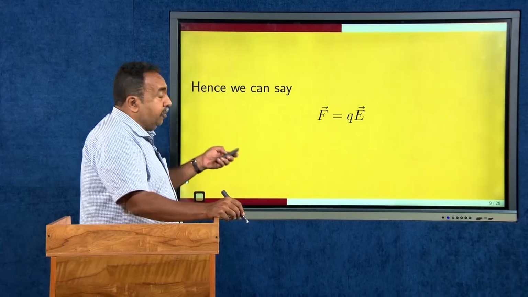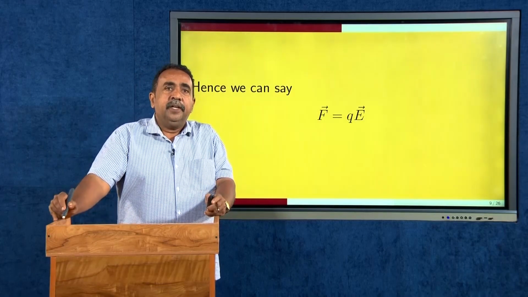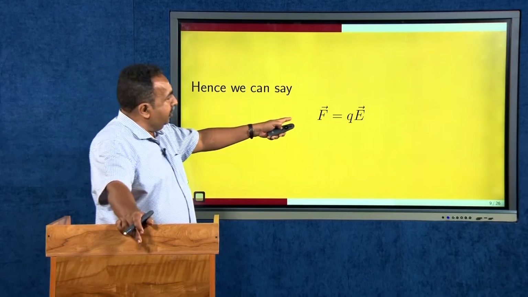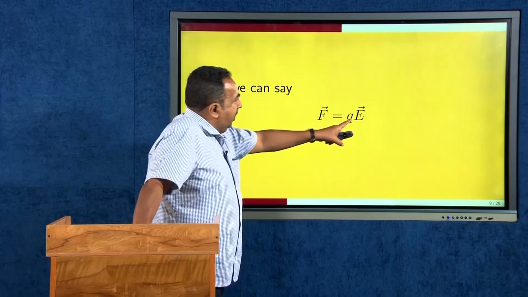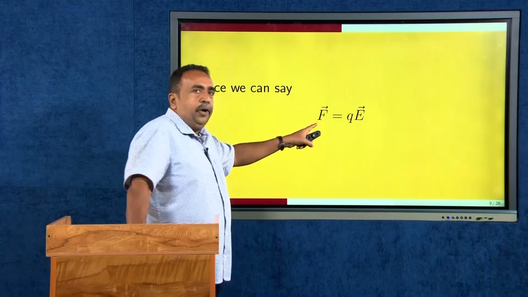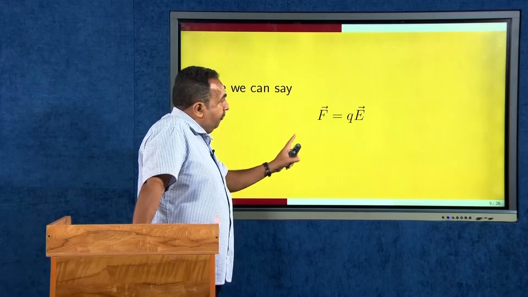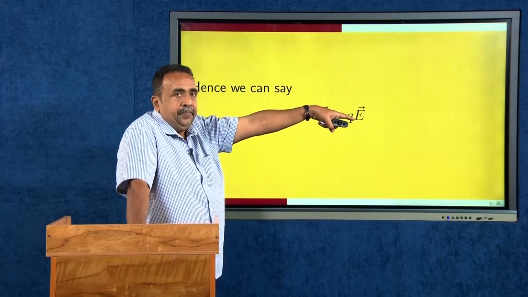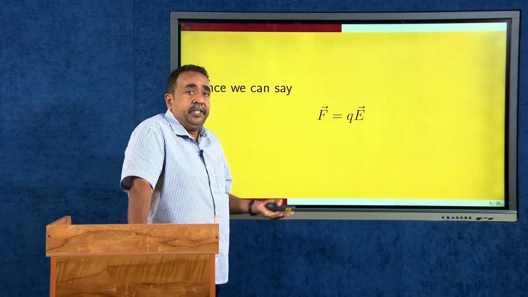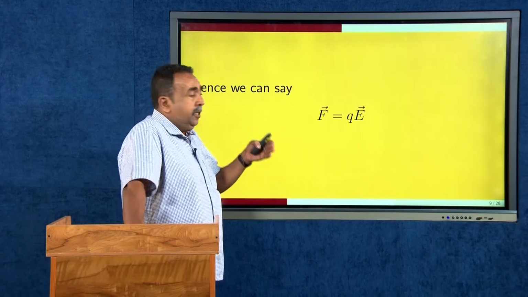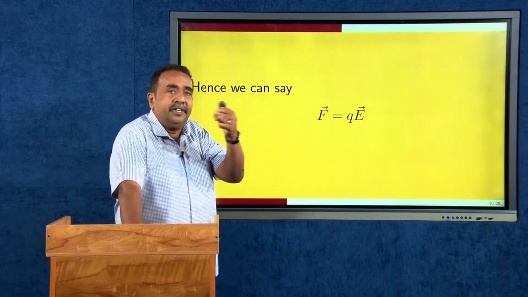This equation provides one more definition for the electric field. Looking into this equation, we can say that the electric field will be equal to the force if Q is equal to 1. Therefore, the electric field can be defined as the force acting on a unit charge.